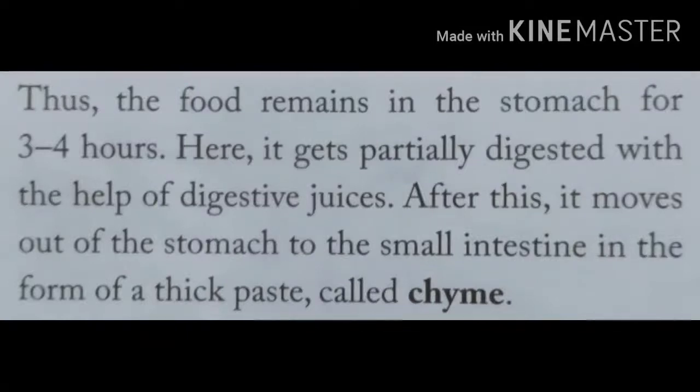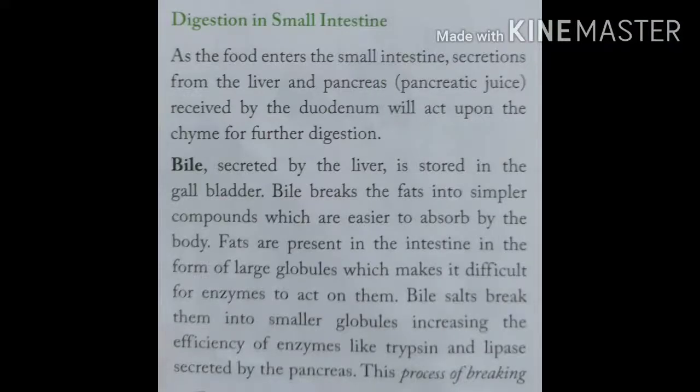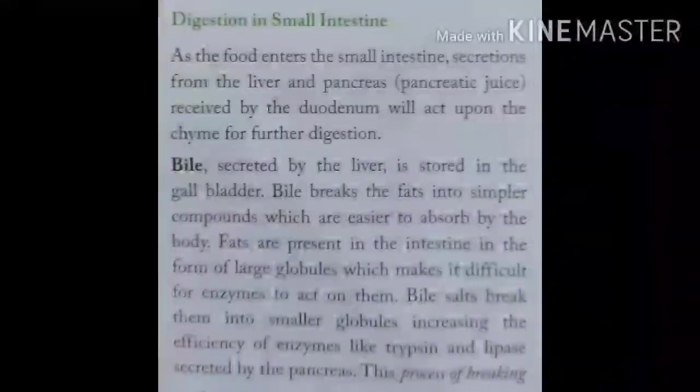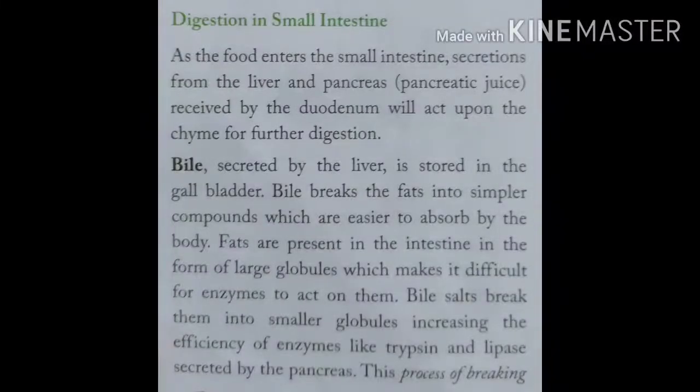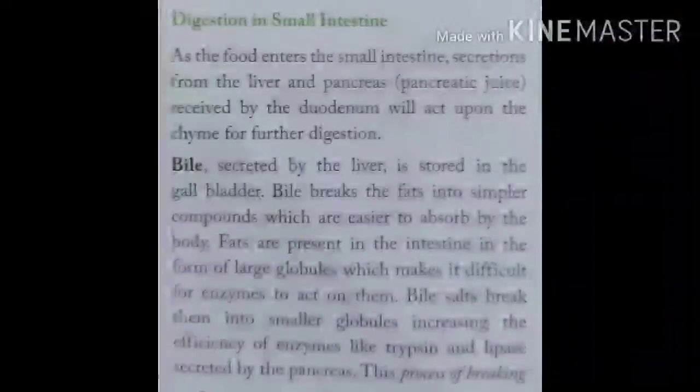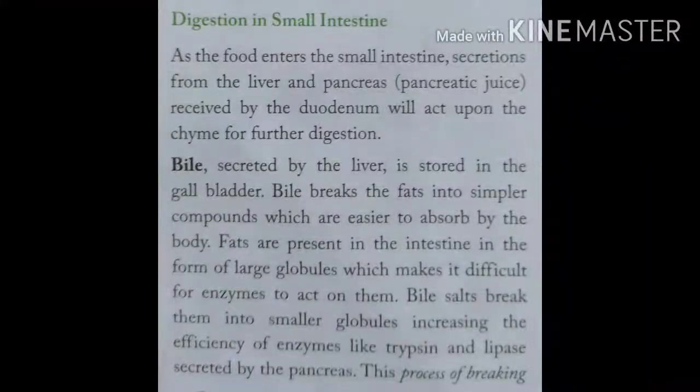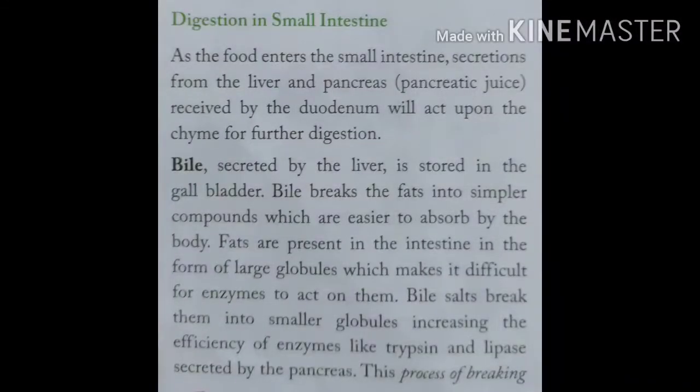After this, the food moves out of the stomach to the small intestine in the form of a thick paste that is called chyme. Now, digestion in the small intestine. As the food enters the small intestine, the secretions from the liver and pancreas are received by the duodenum and act upon the chyme for further digestion.